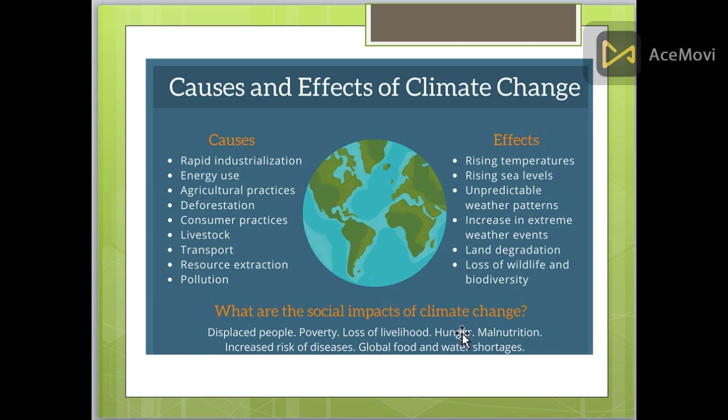What are the social impacts of climate change? Displaced people, poverty, loss of livelihood, hunger, malnutrition, increased risk of diseases, and global food and water shortages. Global food and water shortages are among the major impacts of climate change.